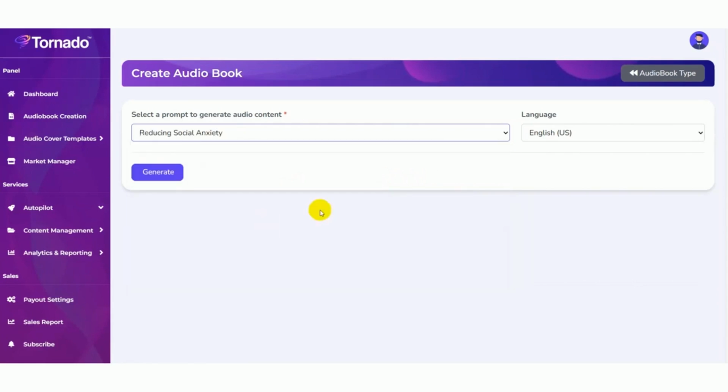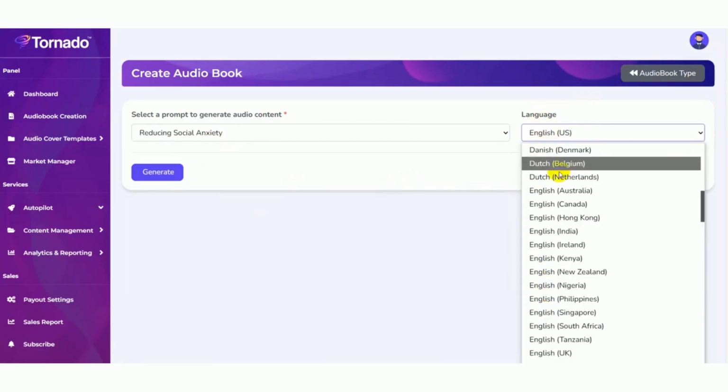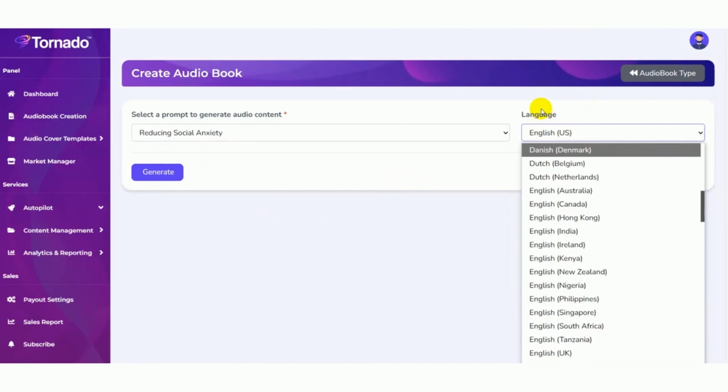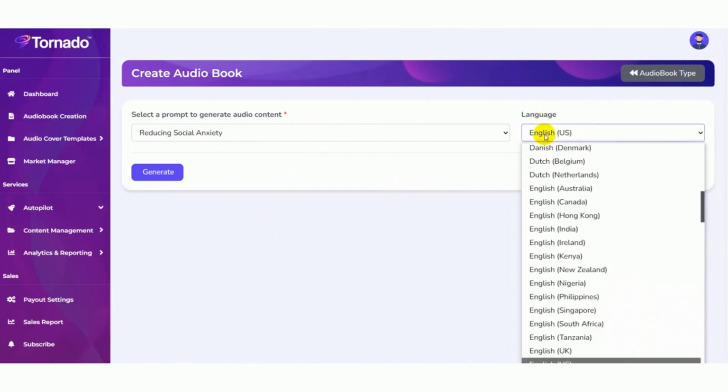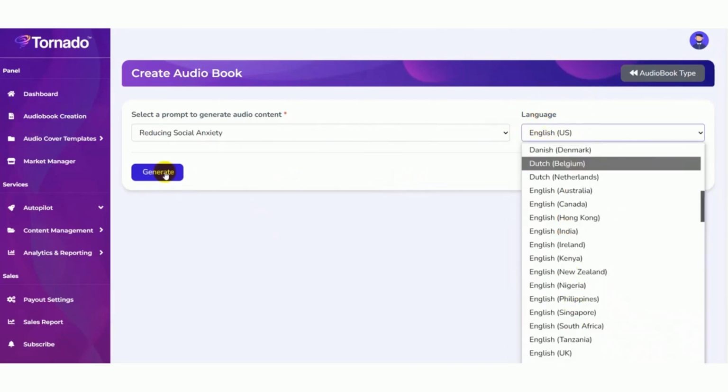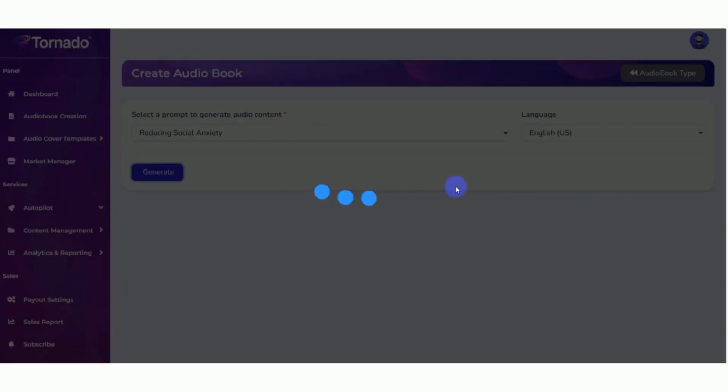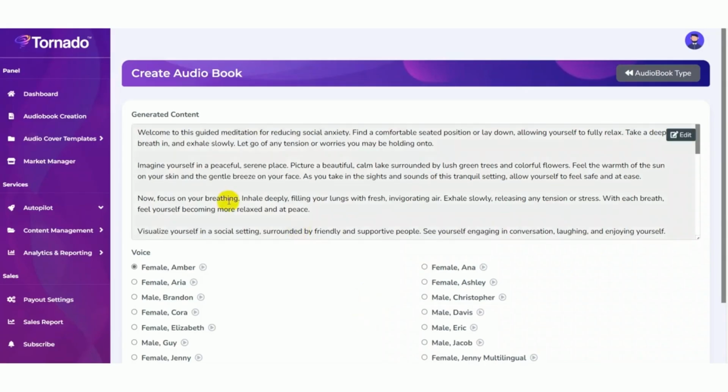Select the prompt. You can see many language options here. As per your preference, you can select any language here. Then click on the generate button. Now the AI is generating content for you. This will take a moment. Now AI has generated the content beautifully.